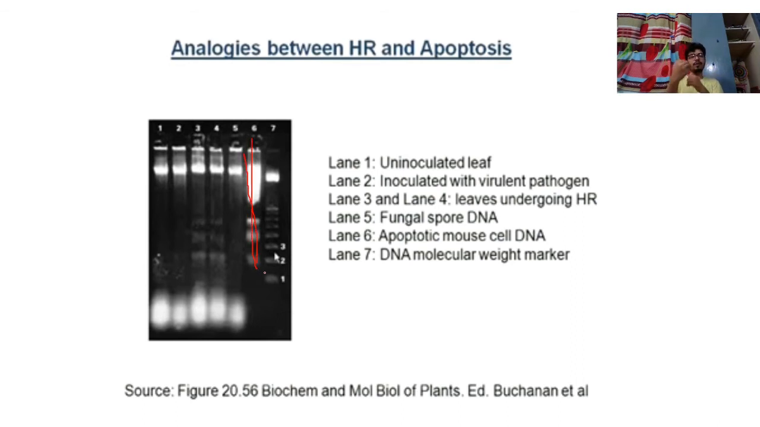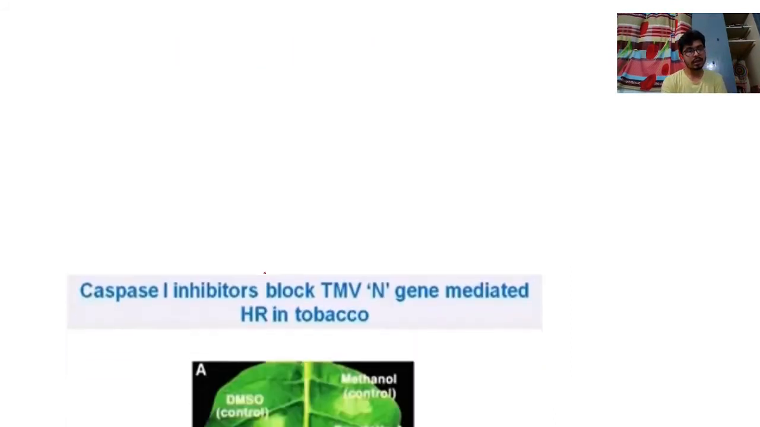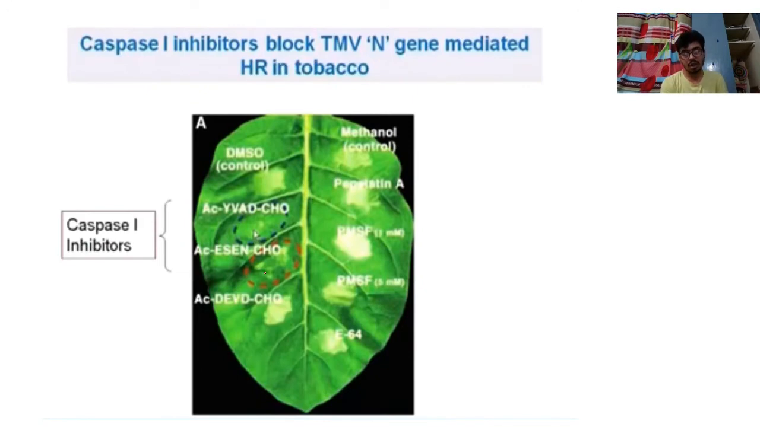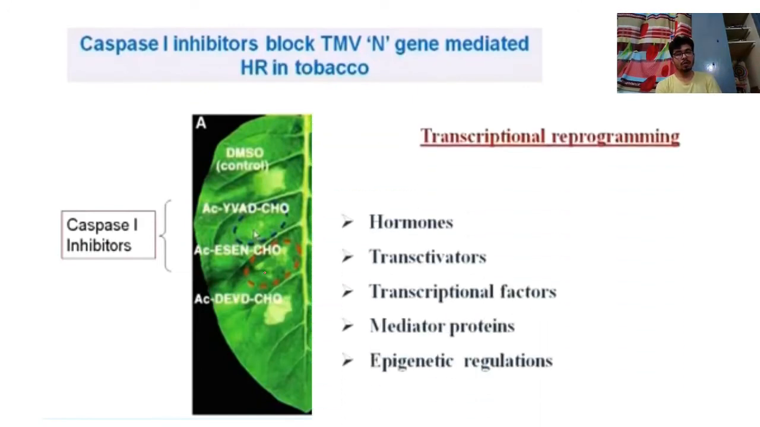If the fragmentation of DNA is reported, this is a key feature of apoptosis. So apoptosis is going on, that is really very important for HR recognition. So I have already discussed a lot: transcription factor, transcriptional reprogramming, hormone, transactivators, mediator protein, epigenetic regulation. There are so many mechanisms plants have adapted to combat pathogens, whether it is a virus or anything. Whatever comes inside the plant, the plant will be able to respond, so that is really very important.